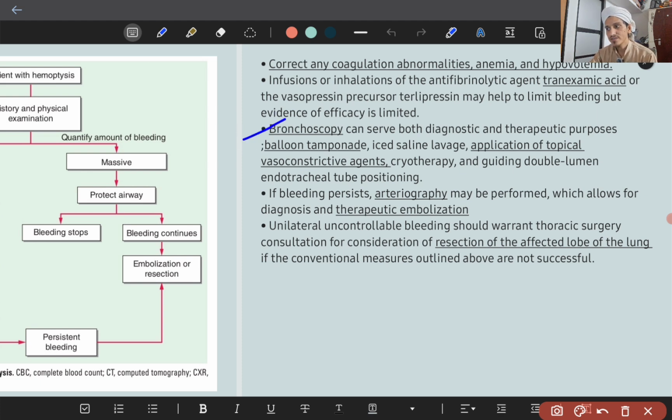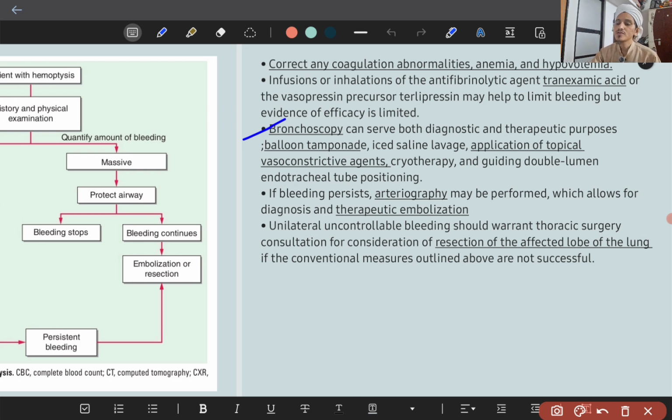It can serve both diagnostic and therapeutic purposes. By bronchoscopy you can do balloon tamponade, where the balloon compresses the bleeding artery, or iced saline lavage, which causes vasoconstriction of the vessels. Application of topical vasoconstrictive agents, cryotherapy, and guiding double lumen endotracheal tube positioning. So by bronchoscopy, you can try to stop the massive bleed like this.